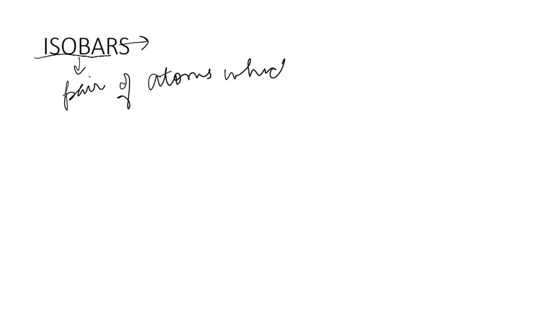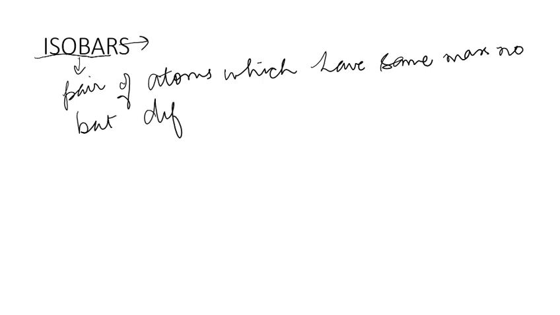Our next topic is isobars. What is an isobar? An isobar is also a pair of atoms which have the same mass number but different atomic number.